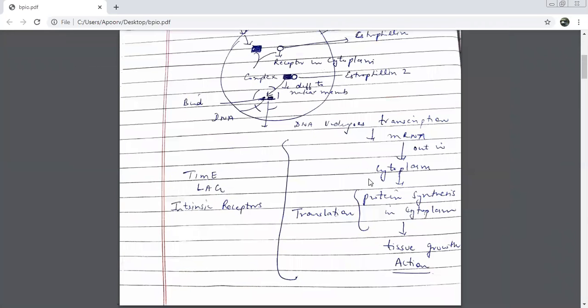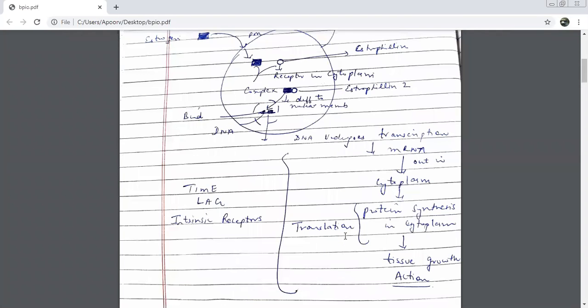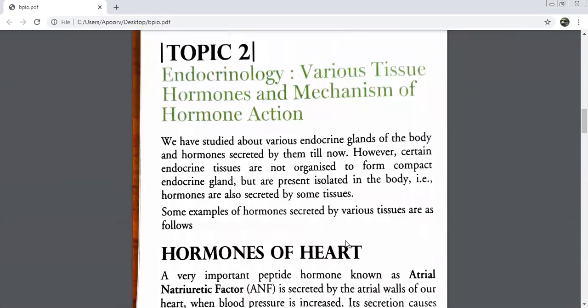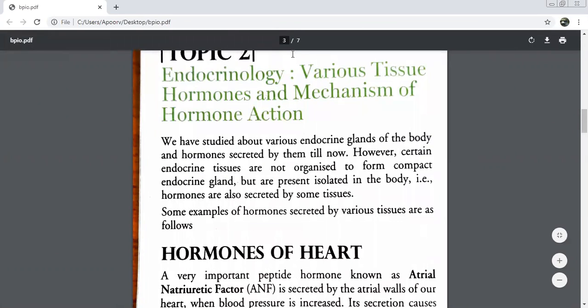This is basically, I'll be explaining to you what I have done. This is the conceptual part of the chapter. I'll be coming to it very quickly. So before I start explaining, first I'll tell you what we are going to do today. We are going to study about endocrinology. We have just studied about all the endocrine glands of the human body.